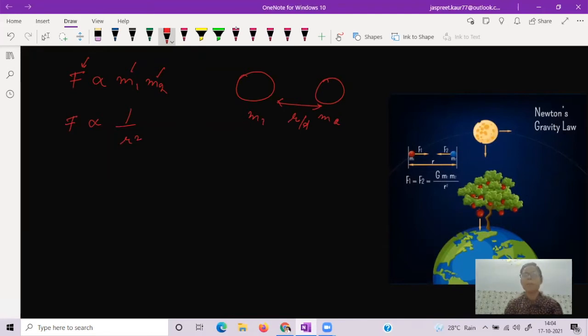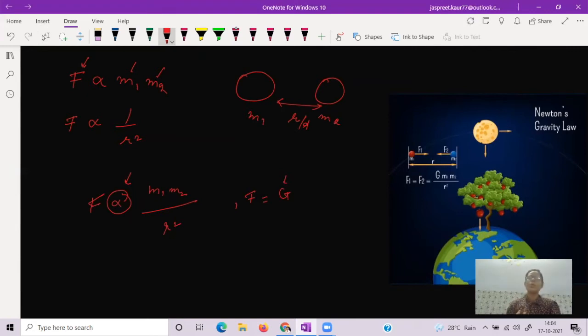When I am combining these two proportionalities, I am getting this. The force is directly proportional to m1 and m2 and inversely proportional to the square of the distance between them. When I remove this proportionality, I just have to add a proportionality constant. That constant is known as the gravitational constant here. So the force of gravitation is equal to G, where G is the universal gravitational constant.